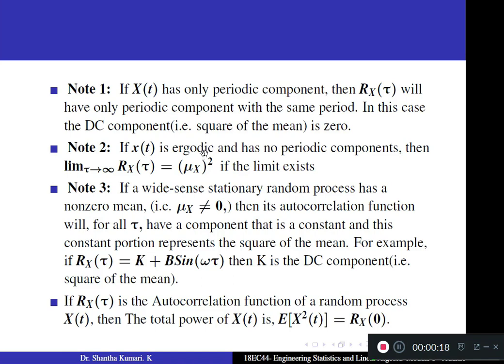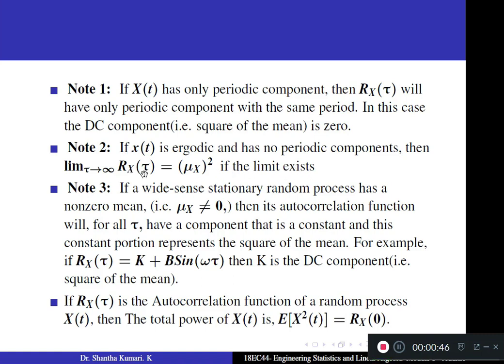Ergodic means the ensemble average and the time average are both equal. So if x of t is ergodic and has no periodic components, then limit tau tends to infinity, Rx of tau equals mu x whole square, provided the limit exists.